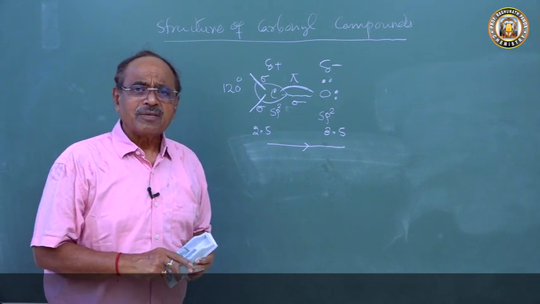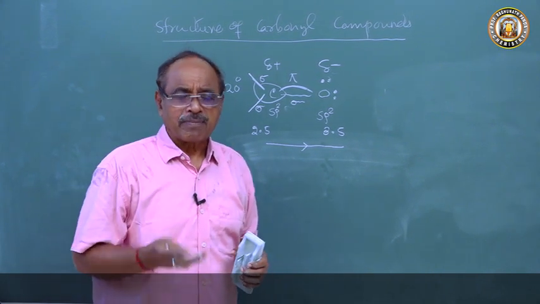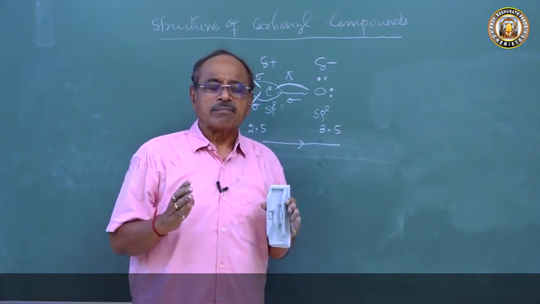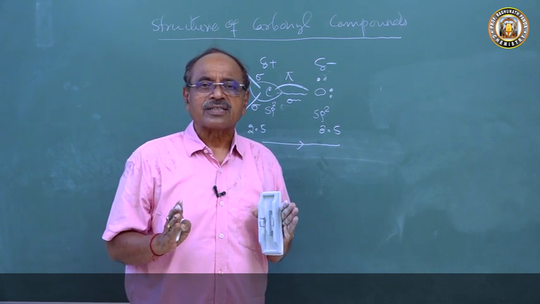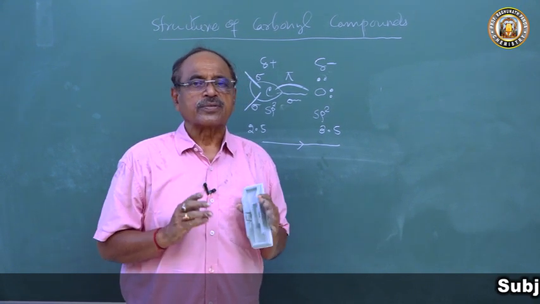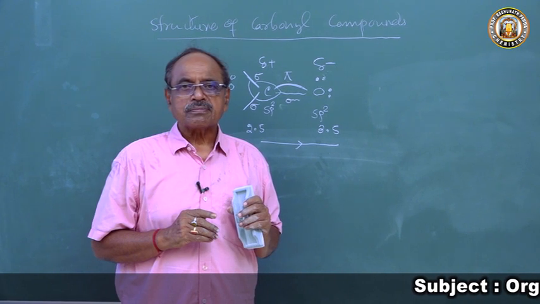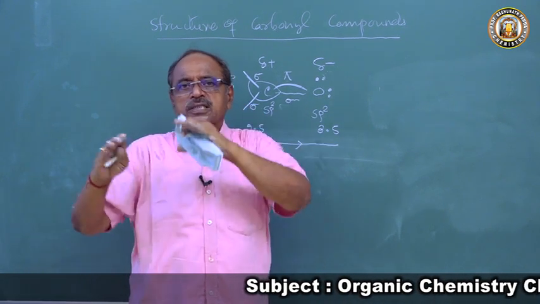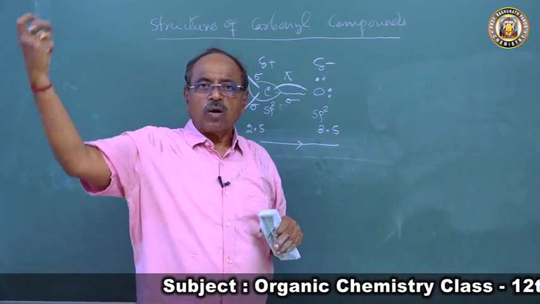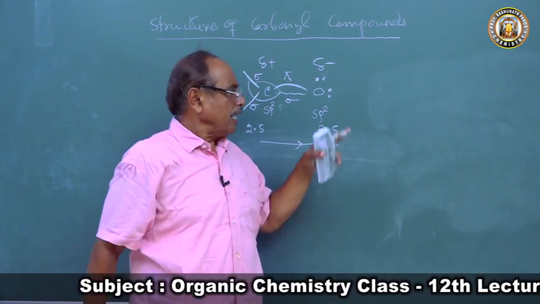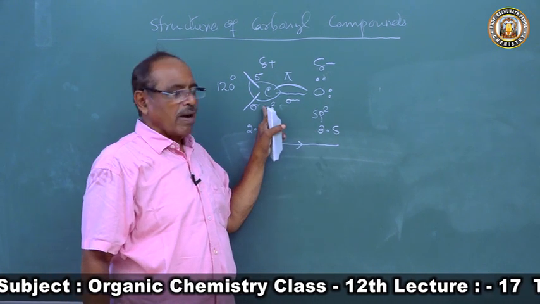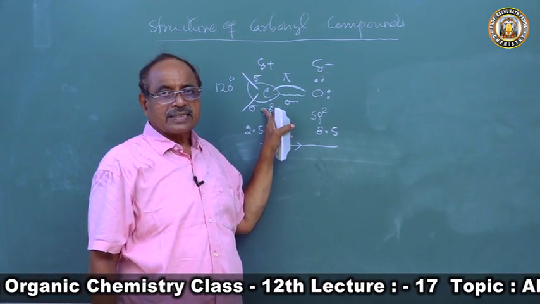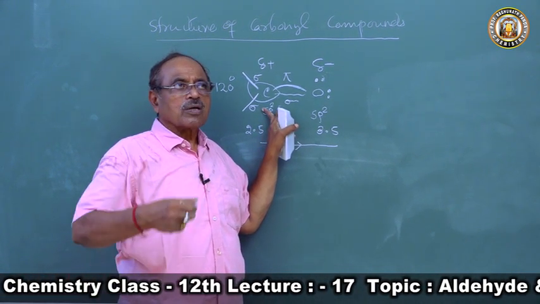So what is happening always? What is a pi electron? I have been telling you the pi bond is a loosely held electron cloud, more diffused into the space. So it is always oscillating between carbon and oxygen, loosely held. And what is the oxygen atom? Almost 1.5 times more electronegative than carbon. So what will the oxygen atom be doing?